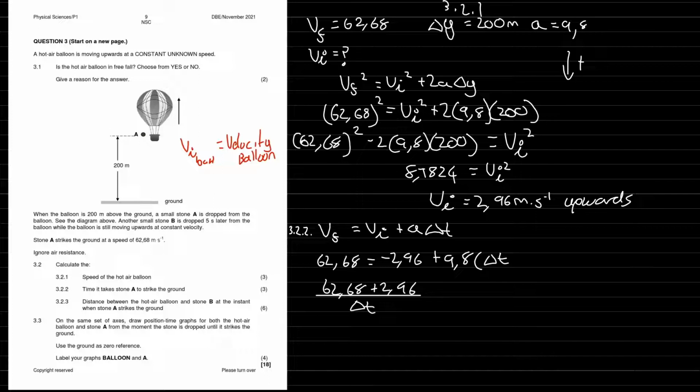Whoops, I had delta t in my head. Divide by 9.8, and that's going to equal delta t. Sweet, and type that into your calculator, see what we get. That gives you a delta t of 6.698 seconds.